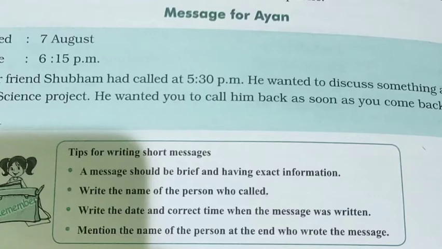Date it 7 August. Time is given there. Your friend Shubham had called at 5:30 p.m. He wanted to discuss something about the science project. He wanted you to call him back as soon as you come back. Anya. So this is the message based on the conversation.